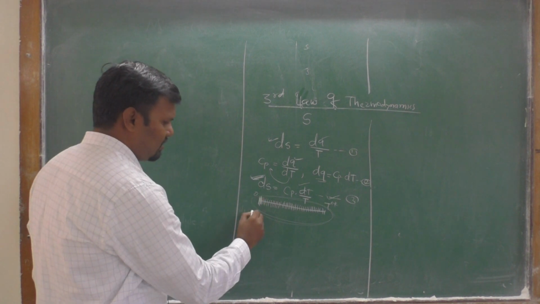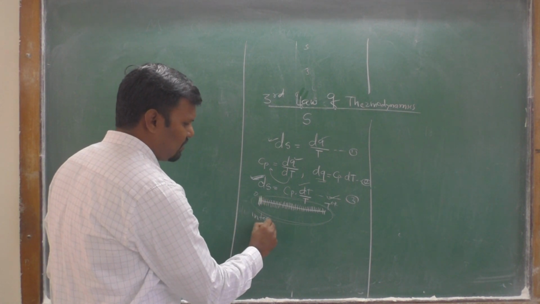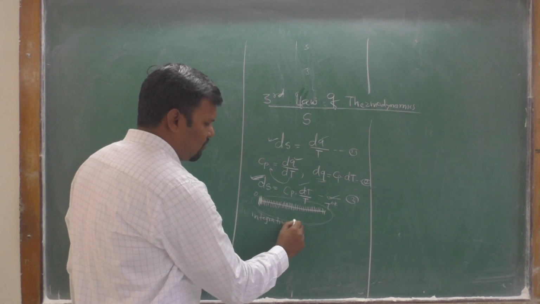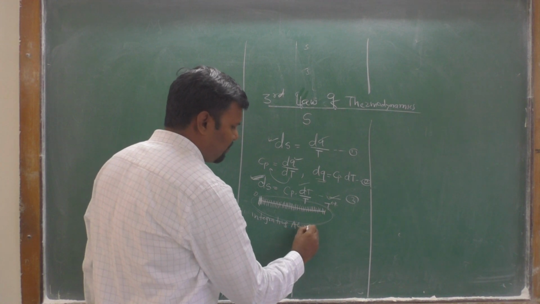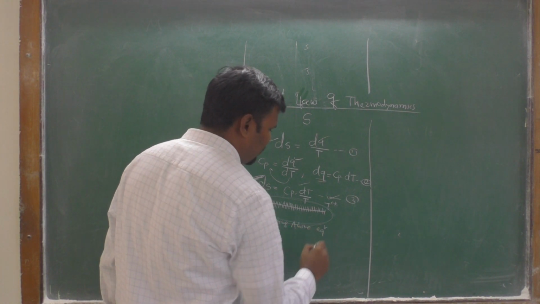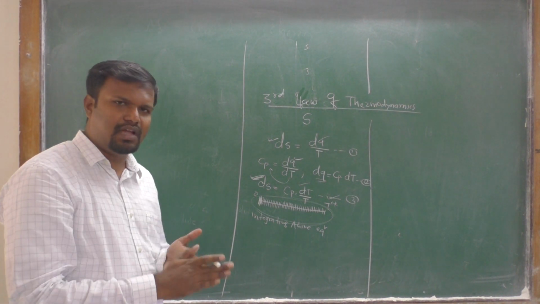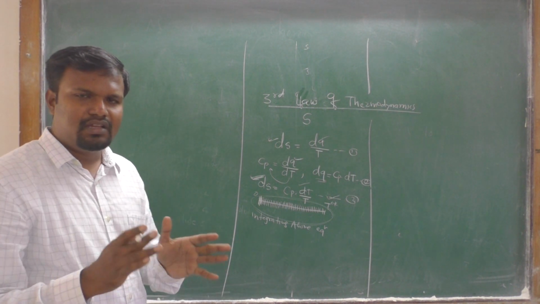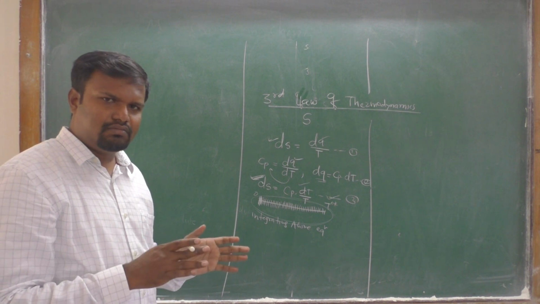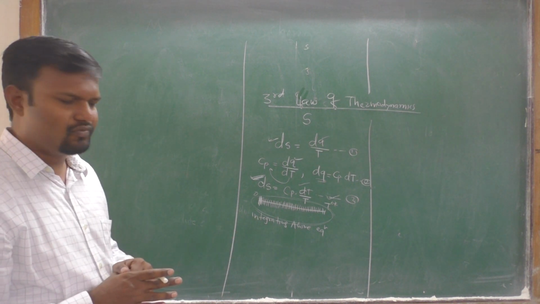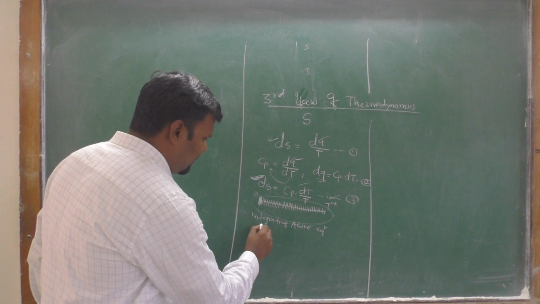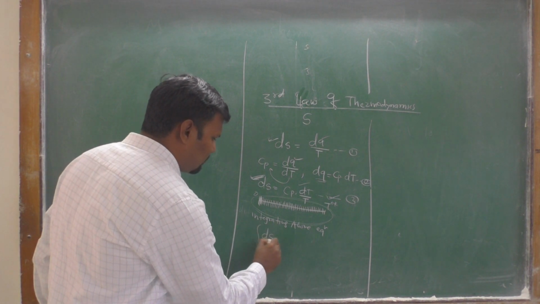Integrating the above equation, we can find the absolute entropy of a system starting from absolute 0 temperature to T degree Kelvin temperature. Now integrate dS.